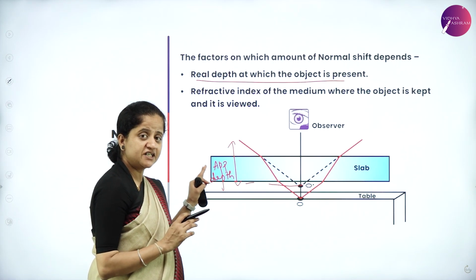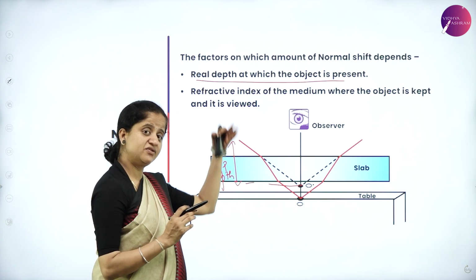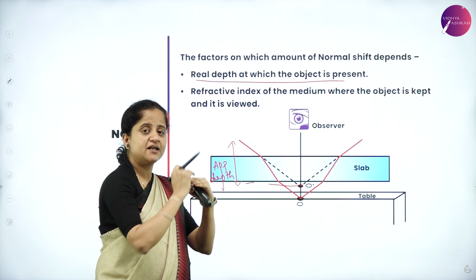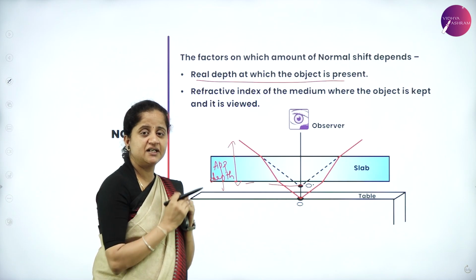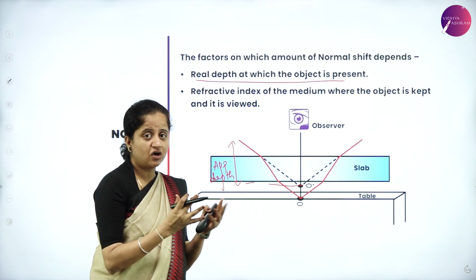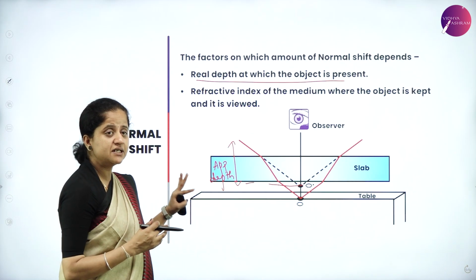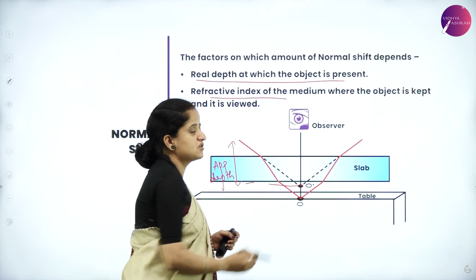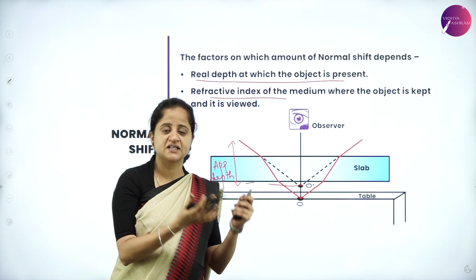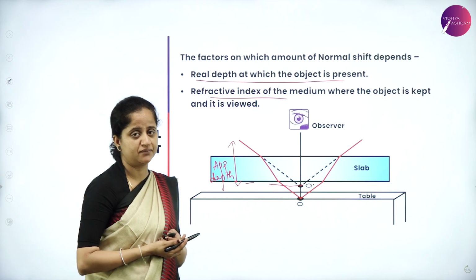Because when the object is placed in one medium and it is viewed from another medium, there appears to be a shift in its position. We'll call it normal shift. So it obviously depends on the refractive index of the two different mediums where the object is placed and where it is viewed from. So in this session, we have learnt about one of the important phenomena of light, that is the refraction of light and the consequences of refraction, as well as Snell's law.